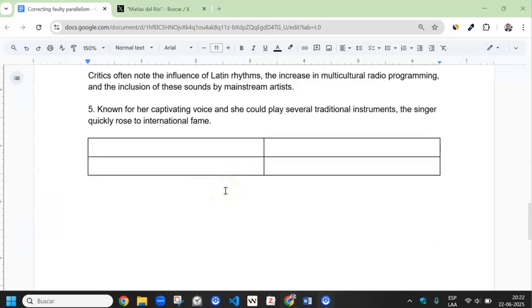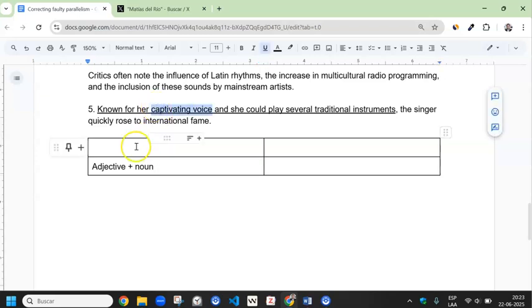And finally, sentence number 5: Known for her captivating voice, and she could play several traditional instruments, the singer quickly rose to international fame. So we can immediately see that there is faulty parallelism here in this part of the sentence. All this part, the singer quickly rose to international fame, we will leave out and deal with the first part. Known for her captivating voice, so I would say this is the first element. Captivating voice. So that's an adjective plus a noun. So we will copy it here.